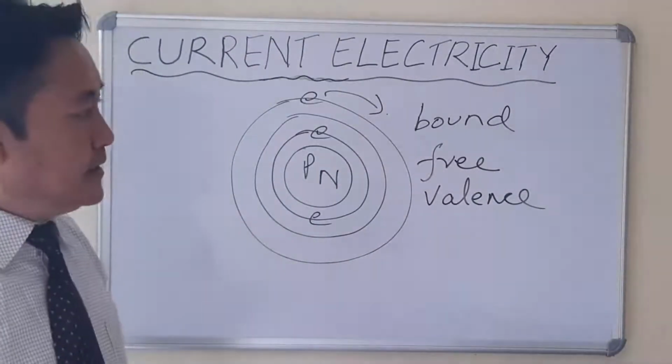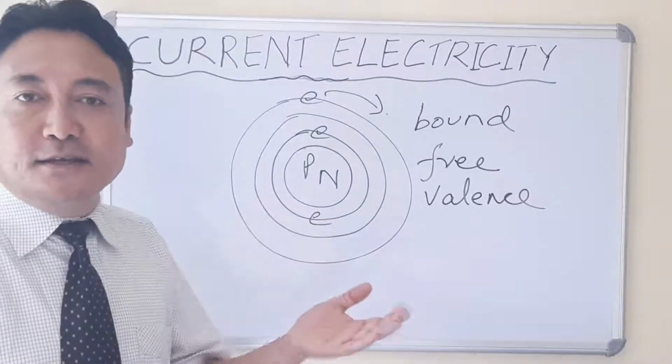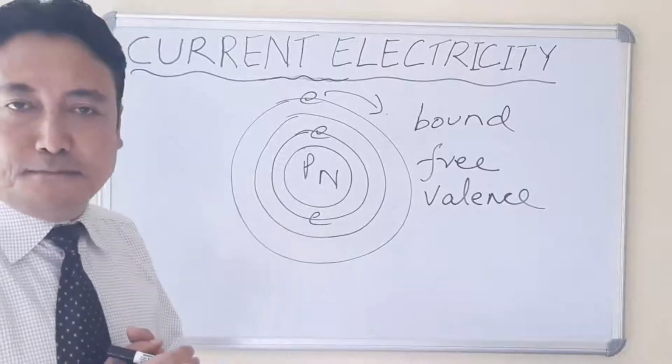So these free or valence electrons can leave their respective place and move to some other place.